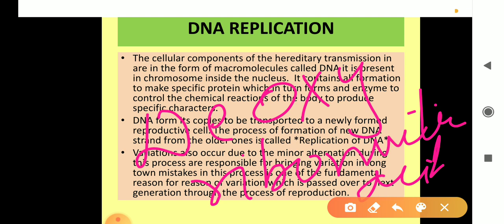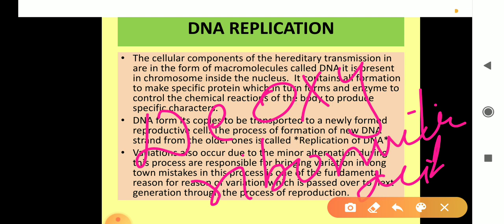It is these chemical reactions which govern the metabolism of the body to produce specific characters. Thus, for transmitting the characters to the next generation prior to reproduction, DNA forms its copies to transport into the newly formed reproductive cells. And this process is called replication of DNA, right?